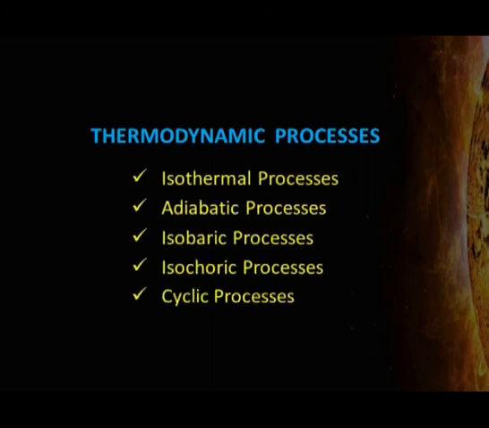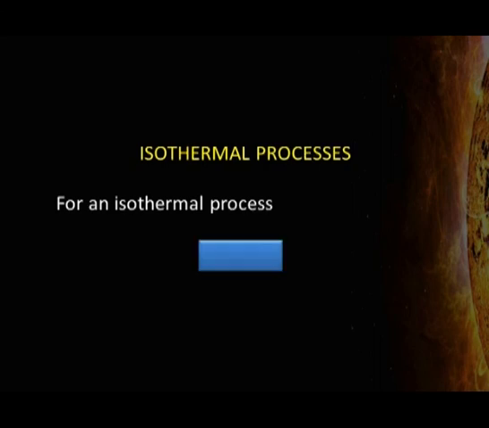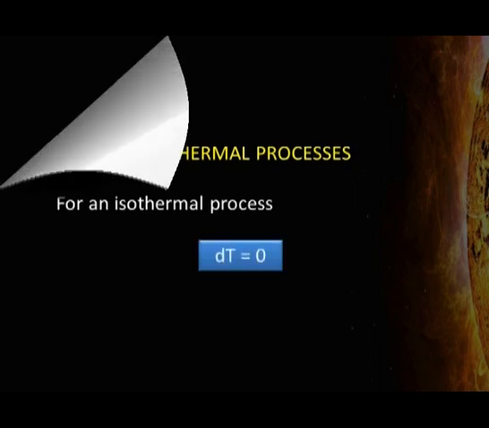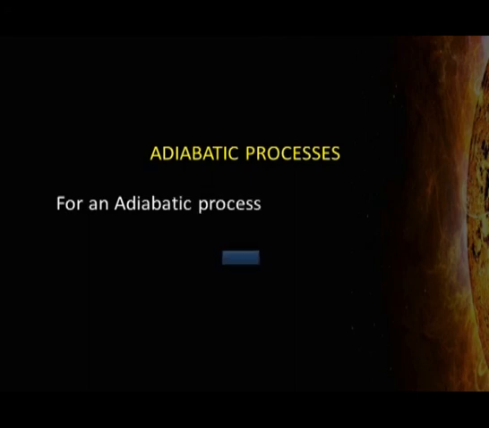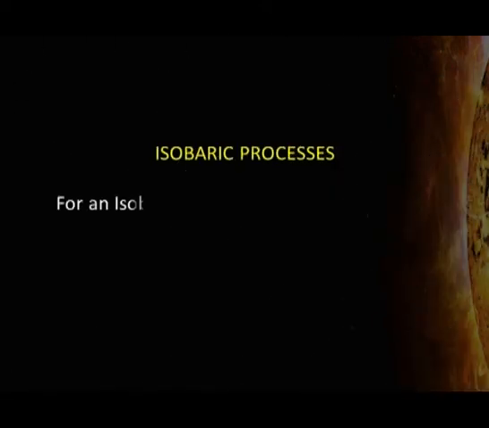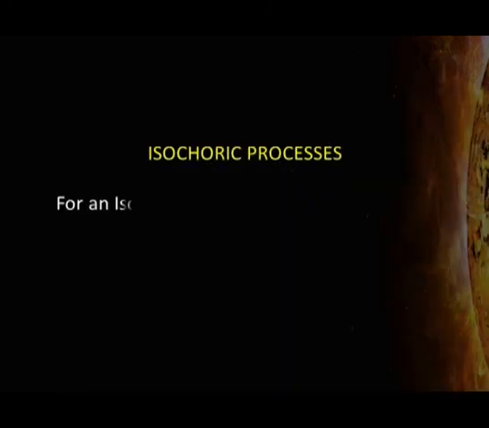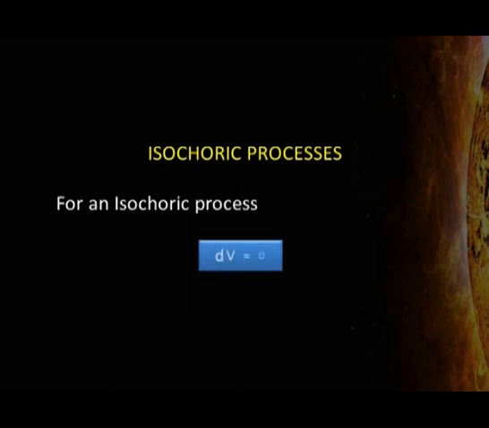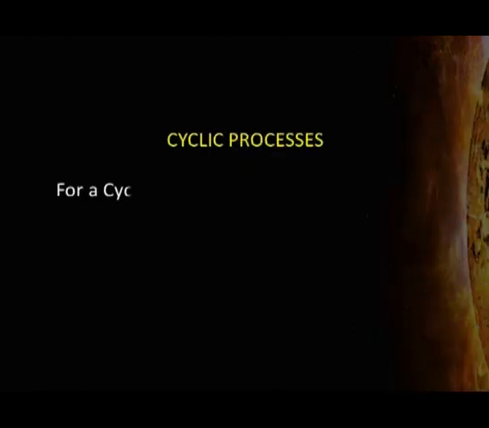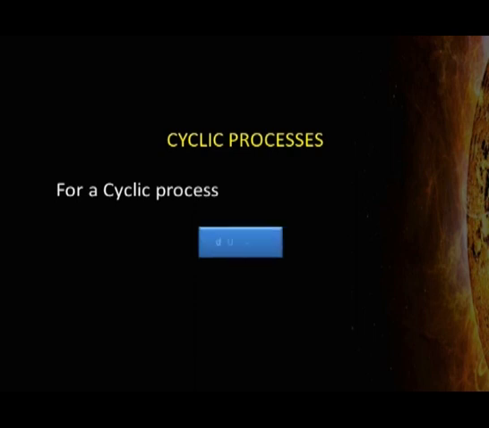There are 5 types of thermodynamic processes: isothermal process, in which temperature remains constant; adiabatic process, in which no heat change takes place between surroundings and system; isobaric process, in which pressure remains constant; isochoric process, in which volume remains constant; and cyclic process. A cyclic process comes back to its initial state after a number of operations.